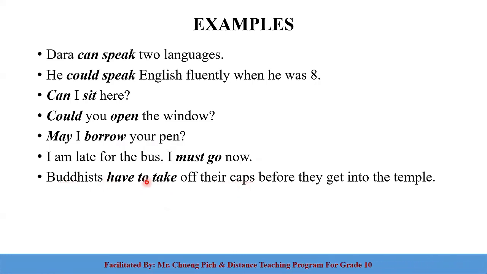Buddhists have to take off their caps or their hats. We can say Buddhists have to take off their caps before they get into the temple. So this is the obligation for the Buddhists. They have to do so. Have to is a kind of modal verb as well, and take here is a verb, and take off is just a phrase, so don't worry about off here. Just focus on the modal verb plus base form. So, have to take off their caps before they get into the temple.